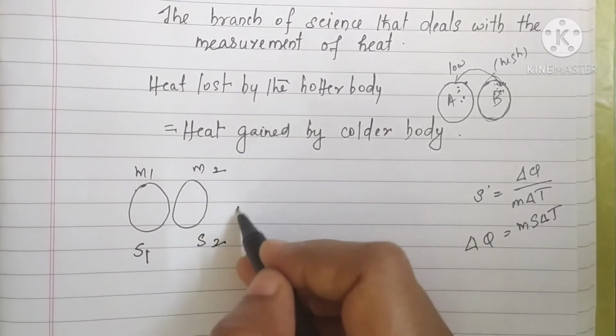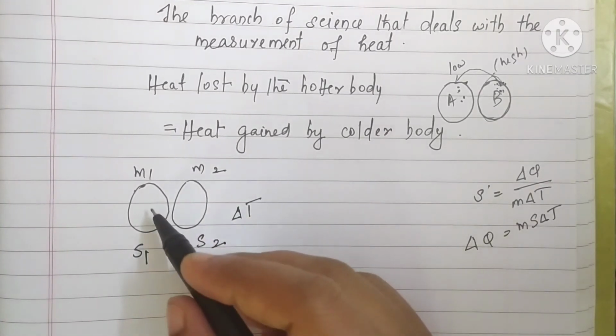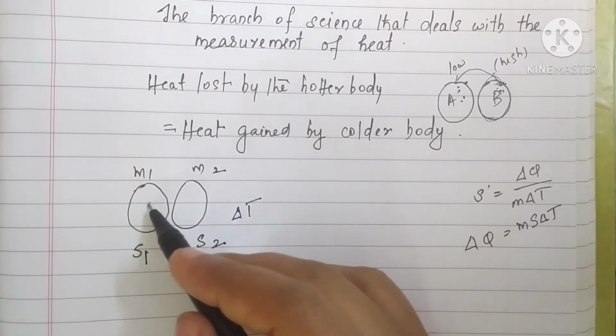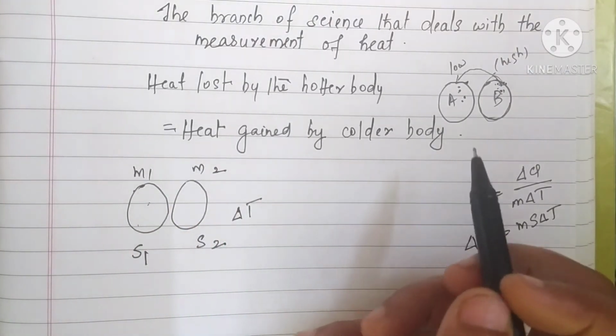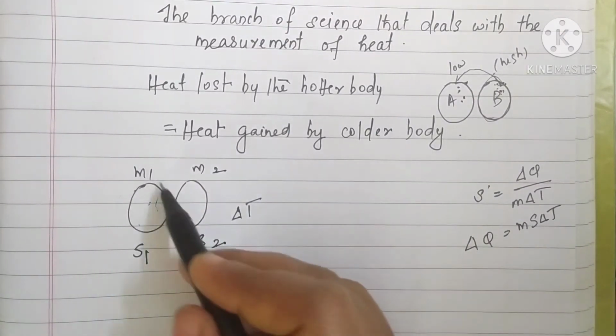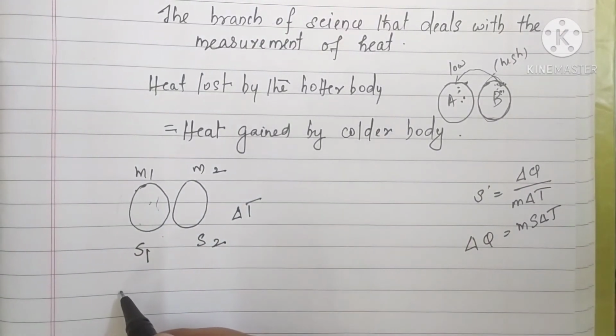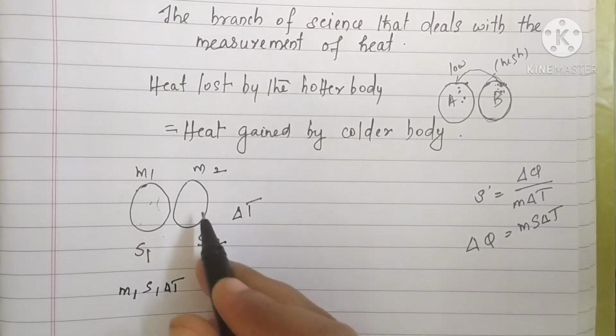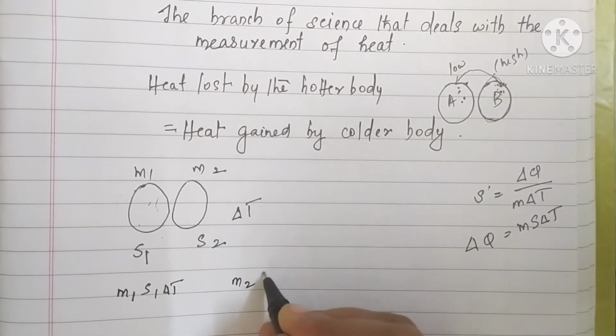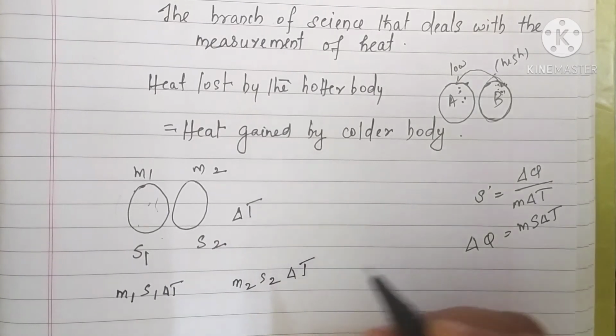Then for the temperature change delta T, the heat lost by the hot body is equal to heat gained by the colder body. So for this body, I can write the expression for heat as m1 s1 delta T, and here it is m2 s2 delta T, isn't it?